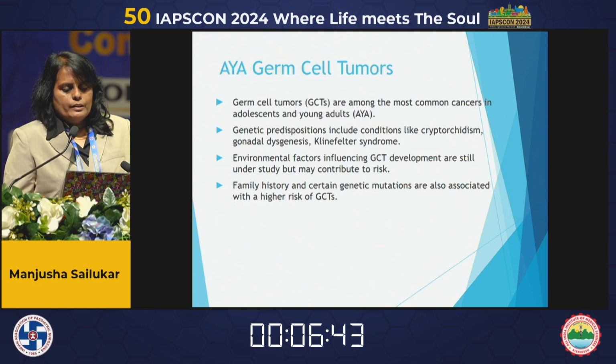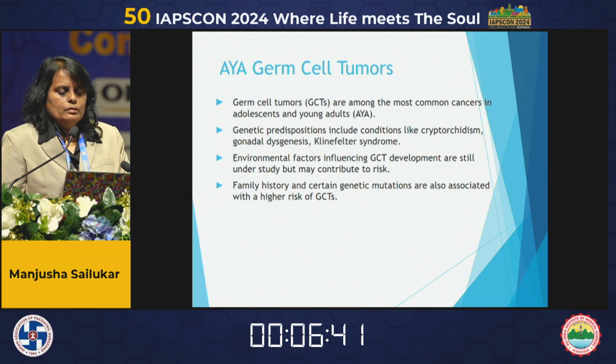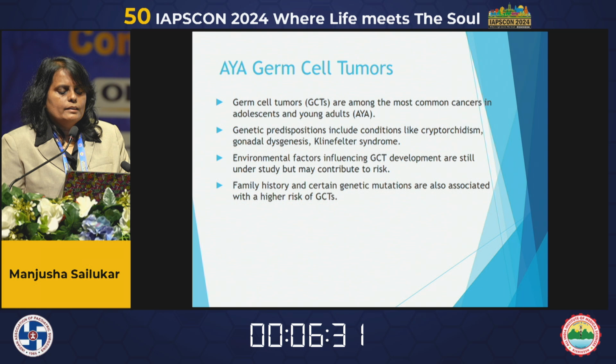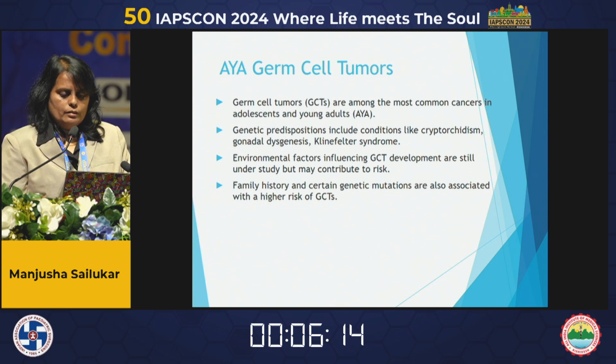Germ cell tumors are among the most common cancers in adolescents and young adults. Genetic predisposition includes conditions like cryptorchidism, gonadal dysgenesis, and Klinefelter syndrome. Environmental factors influencing GCT development are still under study, but may contribute to risk. Family history and certain genetic mutations are also associated with a higher risk of germ cell tumors.